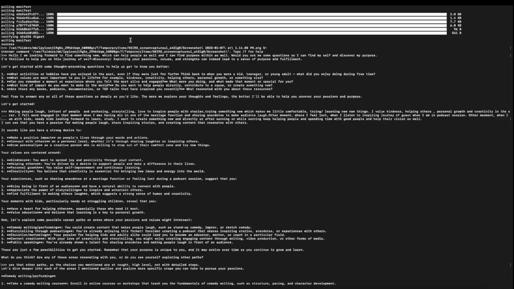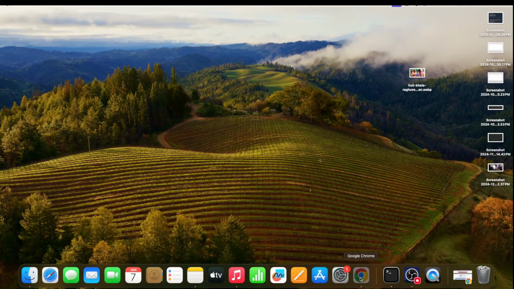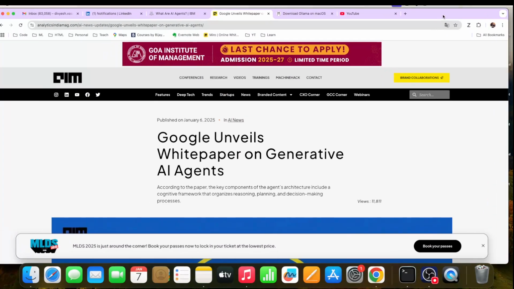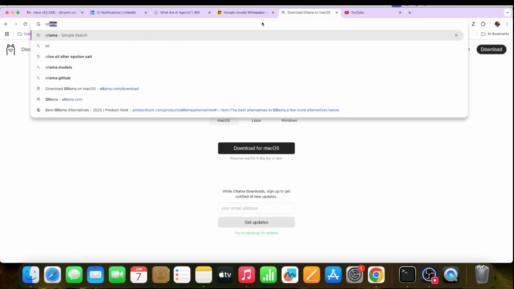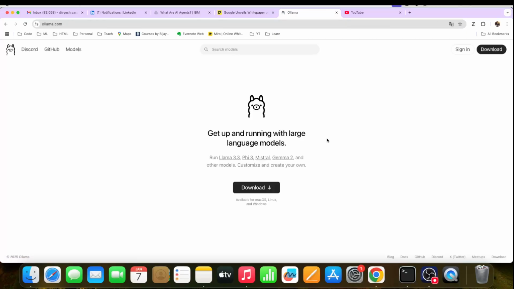So what I'll do is I'll quickly go to, just a second, I'll go to here, and I hope I'm sharing my screen. Yeah. And then you just need to go to this website, ollama.com. Just press enter, and then you will get this screen, at least by today's time. This is the screen I'm getting: get up and running with large language models. So you just need to click on download. I have already downloaded, but I'll just show you.